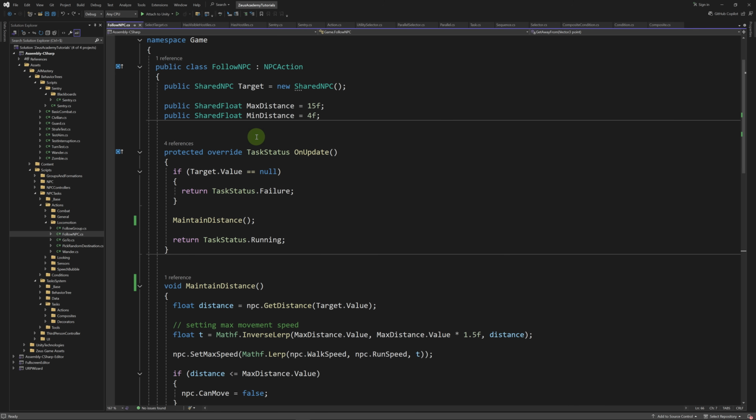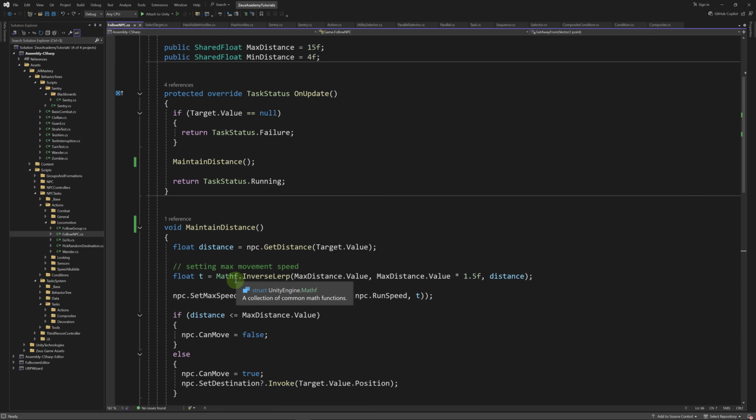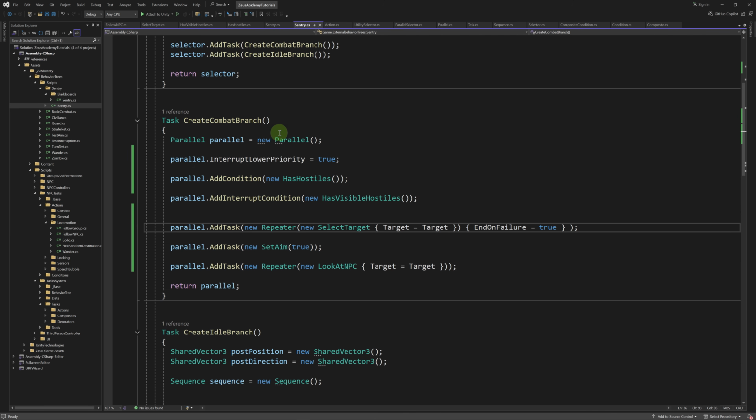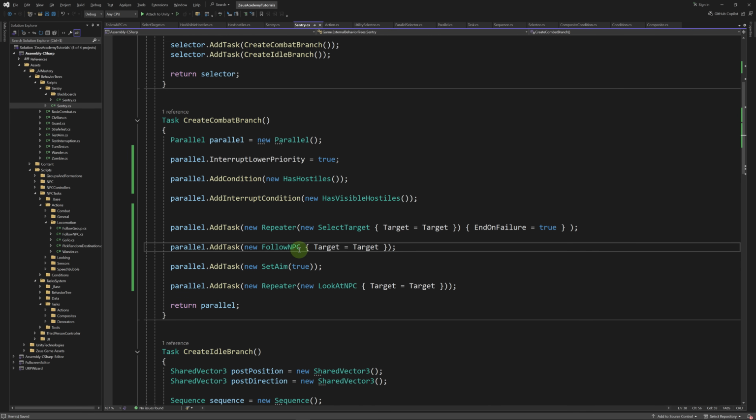Of course, we don't take visibility into account, and this is going to be an issue. So even if the target is invisible, the NPC will just stand there, which is great for now. So let's keep it simple and let's improve little by little. Let's go back to our Sentry behavior tree. In the parallel, let's add our new action here.